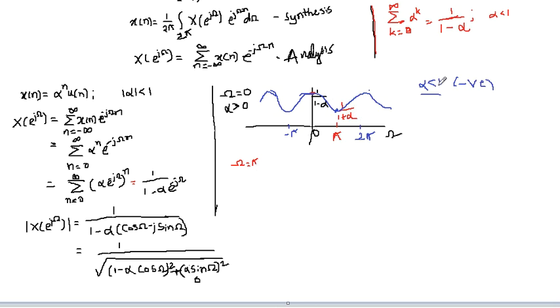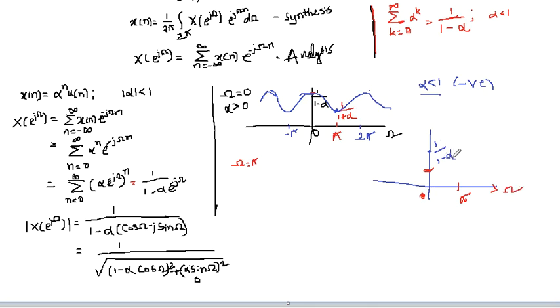But the value is negative, so we get 1 by 1 minus alpha, but this value would be lesser than what we get for omega equal to pi.